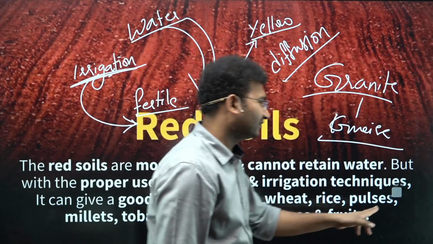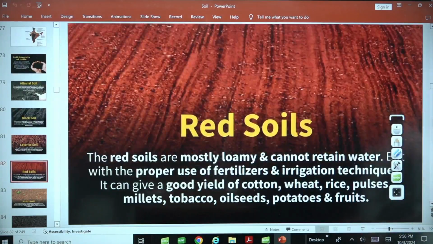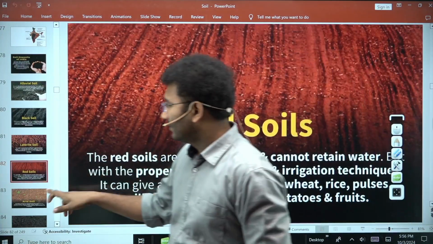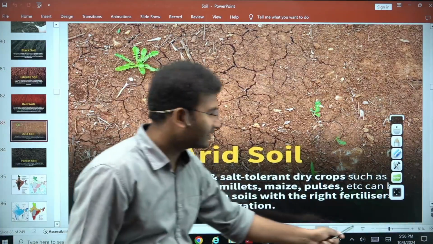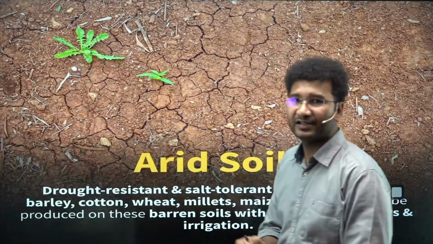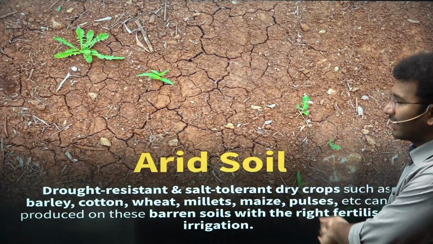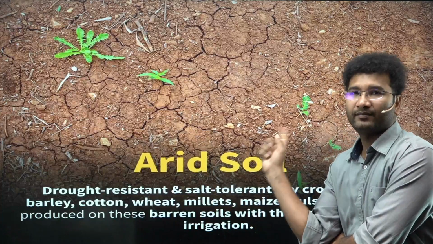Not just this, there are other crops that can also be grown in a detailed area. Come to arid soils. See, these arid soils are areas where the availability of water is very less. In this lack of availability of water, especially in the deserts, you will get to see this soil.